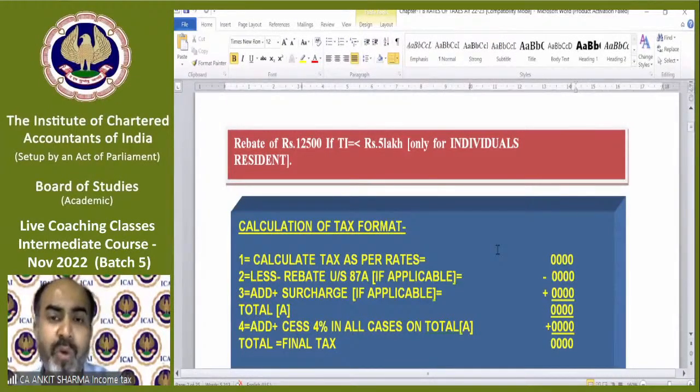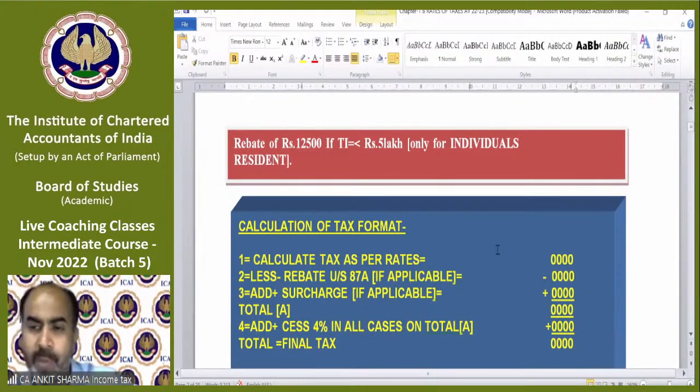There's a rebate of 12,500 if total income is equal to or less than 5 lakh. And this is only for individual residents. This is not applicable for HUF, AOP, BOI, AJP, and not applicable for non-residents. This rebate is only applicable for individuals who are resident. That is up to a maximum of 12,500. So if your tax is 12,500, then you can have a discount of maximum up to 12,500. How will the discount come? If examples are given, we will discuss it.